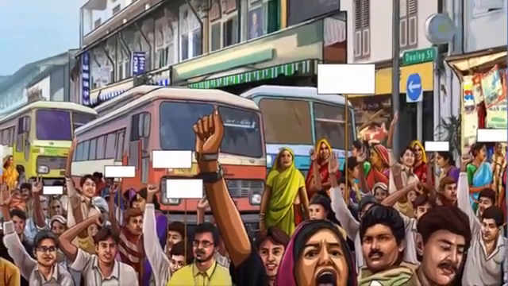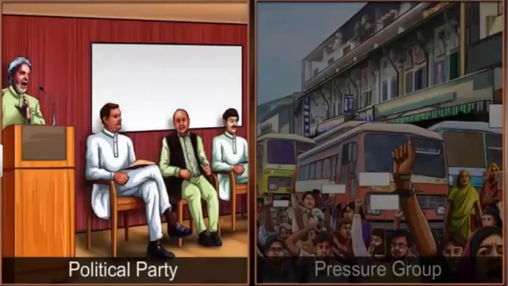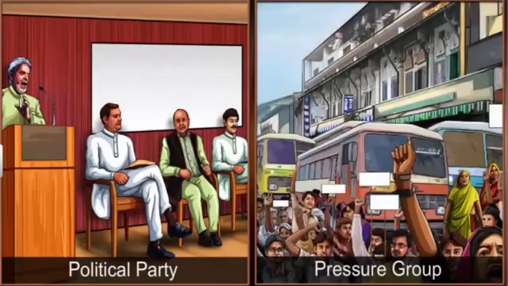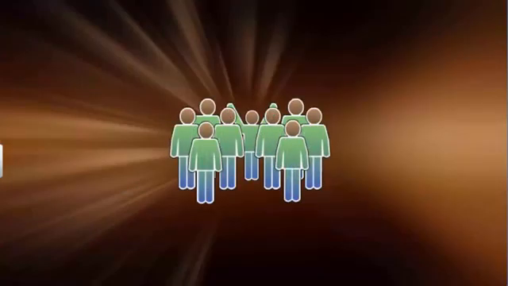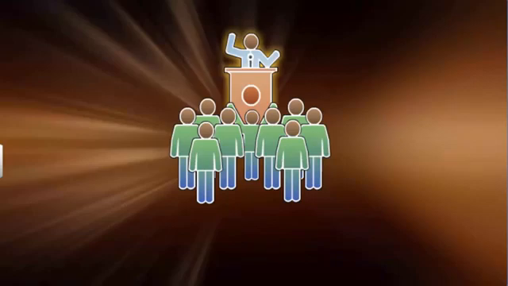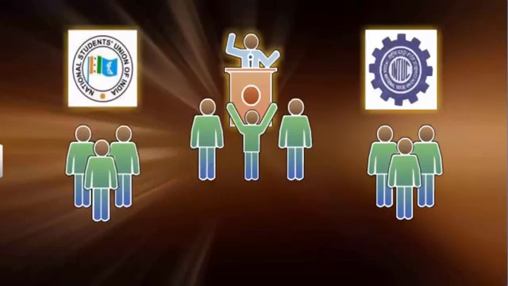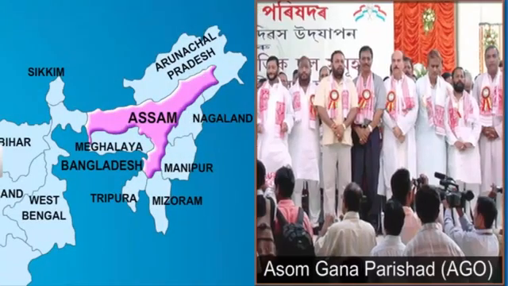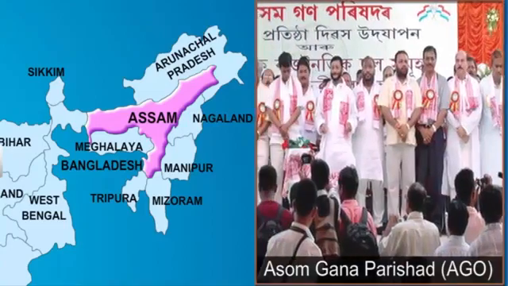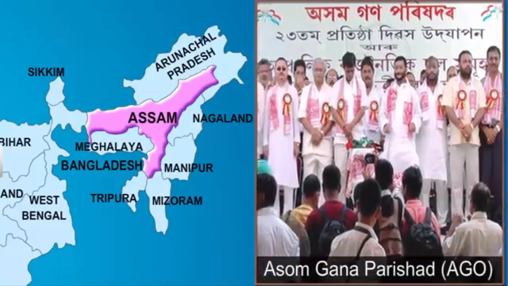The relationship between political parties and pressure groups can take different forms. It can be either direct or indirect. Very often, pressure groups are formed or led by a leader of political parties, or they act as the extended form of political parties. For example, trade unions and student organizations in India. Sometimes, these movements give birth to political parties. Take the case of students-led Assam movement against foreigners. When this movement came to an end, it led to the formation of the Assam Gana Parishad.